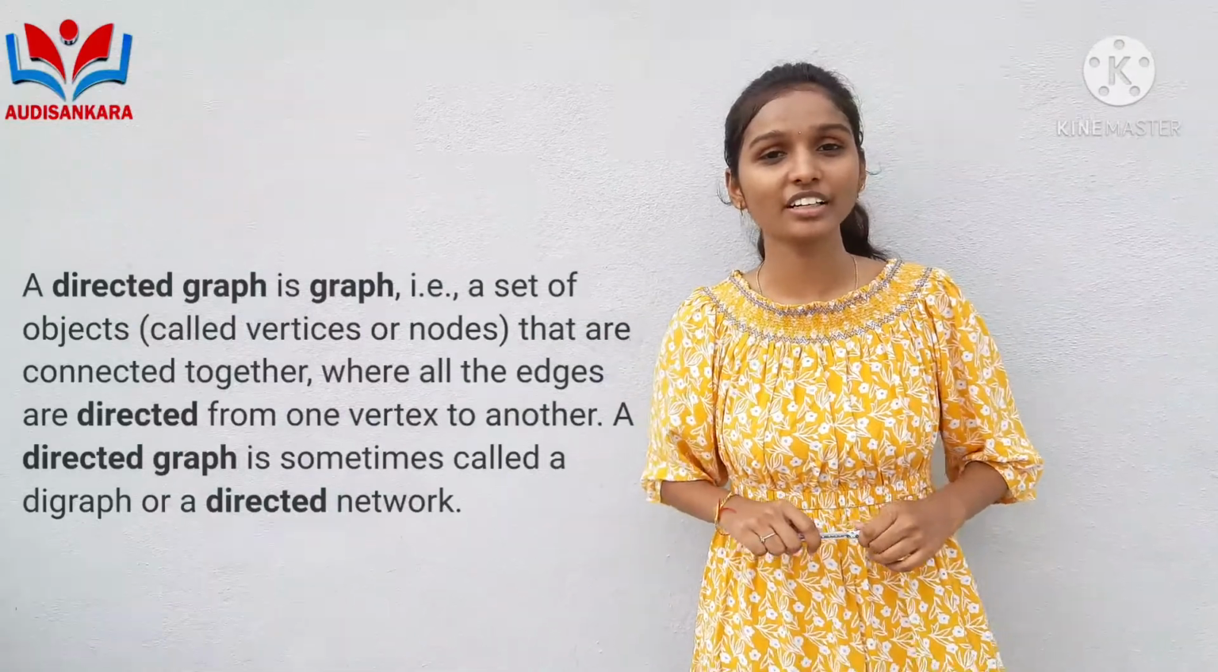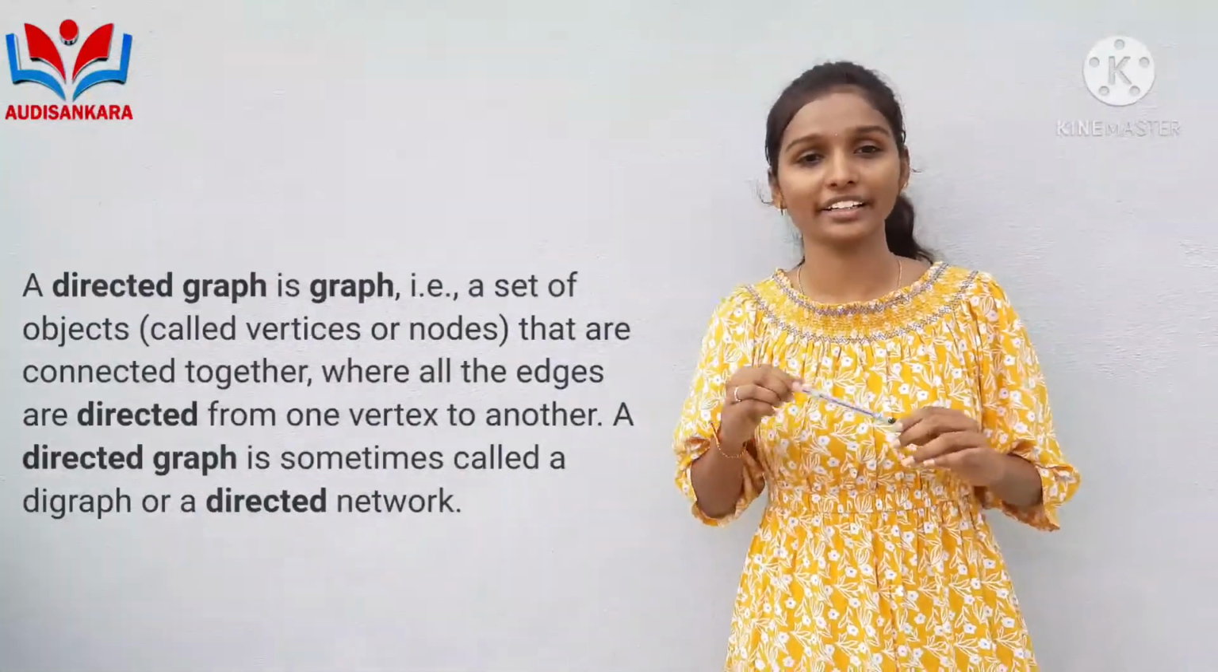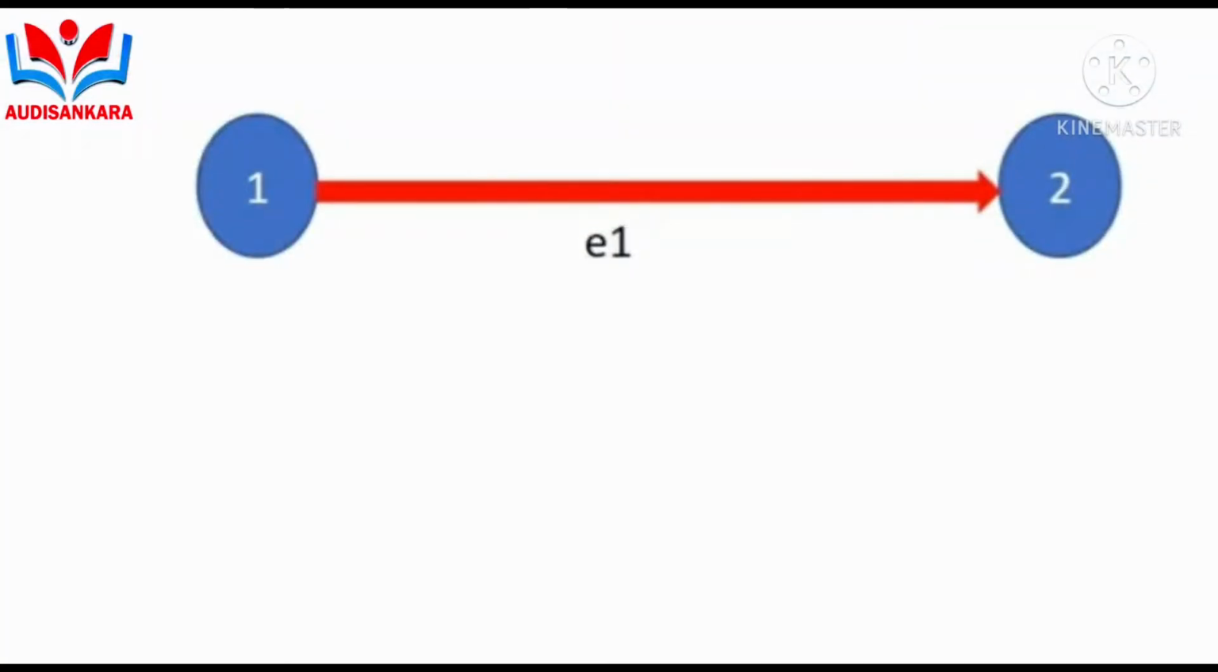Directed graph. Directed graph means edges with direction. A graph which shows the direction is called a directed graph. In this picture, we can see that E1 has direction from vertex 1 to 2. So this is called a directed graph.